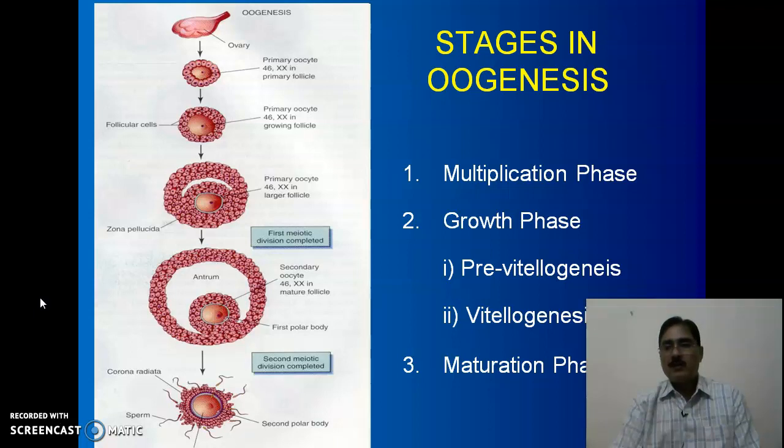So the first phase is the multiplication phase, the second is the growth phase. The growth phase is highly elongated.